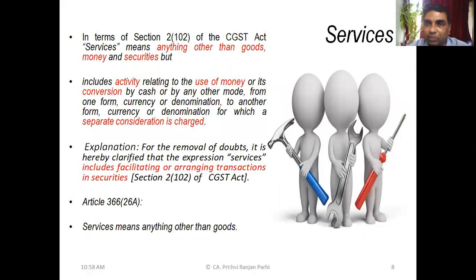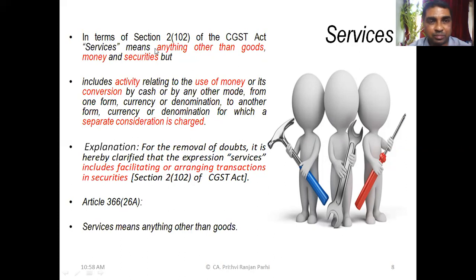Now, having understood goods, we'll be learning the next definition. That is the definition of services. This is also relevant in GST law. Goods as well as services both are covered. Here, services are defined under section 2, clause 102 of the CGST Act. This is also an exhaustive as well as inclusive definition. Please read the definition.